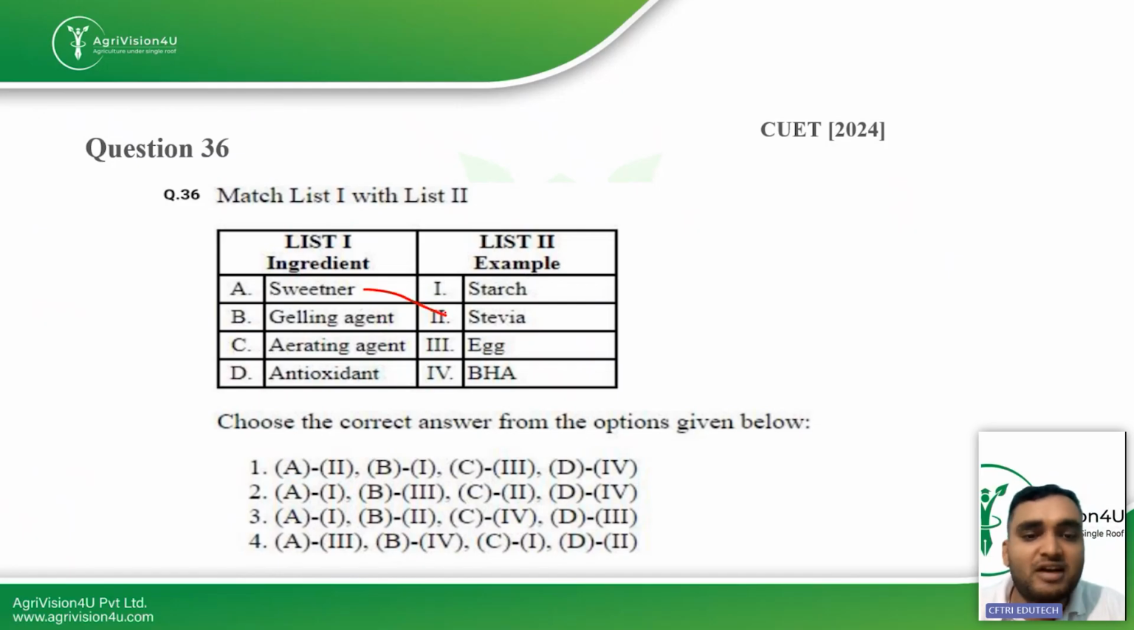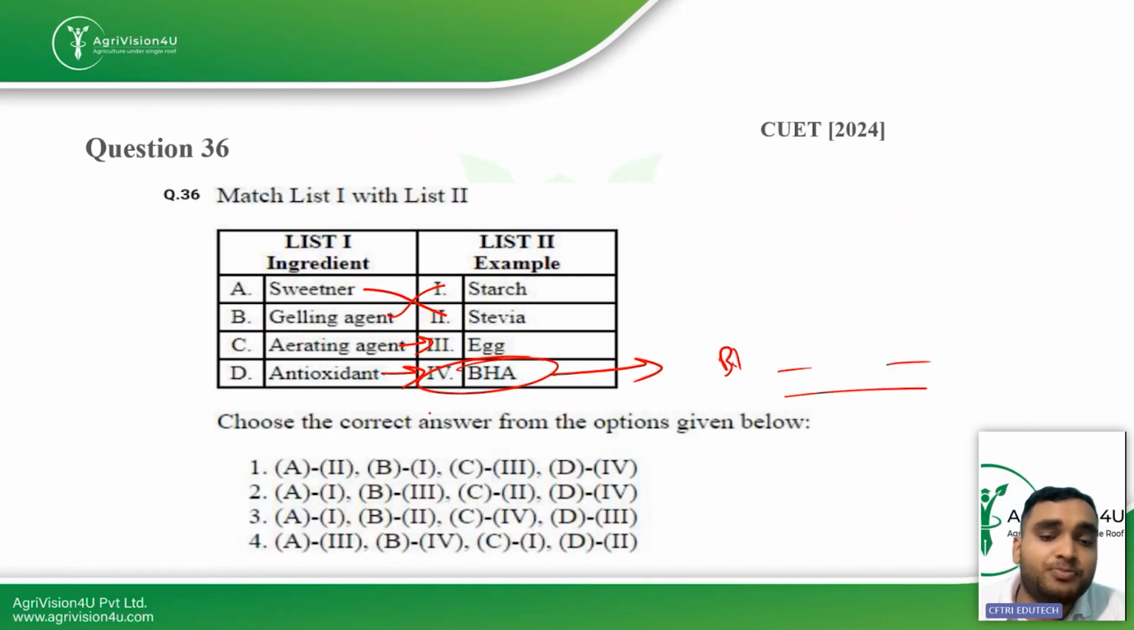So sweetener is stevia, everyone knows it is a non-nutritive sweetener. Then gelling agent is starch. Then aerating agent is egg. How come it is an aerating agent? Because egg white contains proteins, and when it is whipped properly, it will make a foam. So everyone knows that we use eggs in cakes and other recipes in which leavening action is required. Then antioxidant is BHA. What is the full form of BHA? Butylated hydroxyanisole. So A is second, B is first. First is the right option for this question. So A is second, B is first, C is third, and D is fourth.